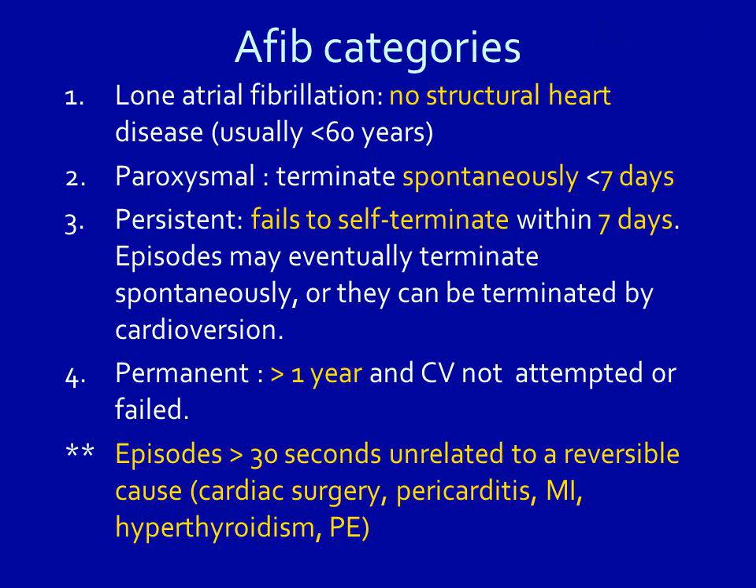AFib categories. Lone atrial fibrillation, no structural heart disease, usually less than 60 years. Paroxysmal, terminates spontaneously in less than 7 days. Persistent, fails to self-terminate within 7 days. Episodes may eventually terminate spontaneously, or they can be terminated by cardioversion. Permanent, greater than 1 year and cardioversion not attempted or failed. Episodes greater than 30 seconds unrelated to a reversible cause, such as cardiac surgery, pericarditis, MI, hypothyroidism, PE.